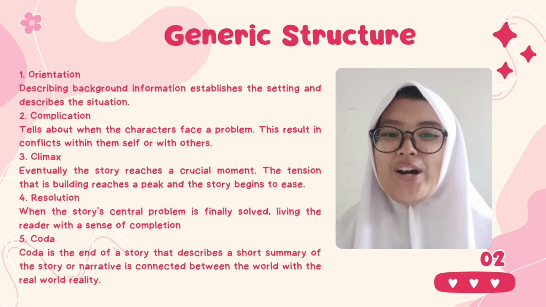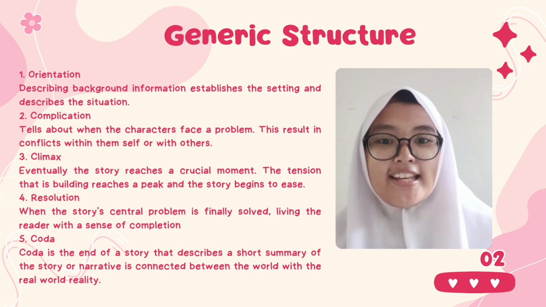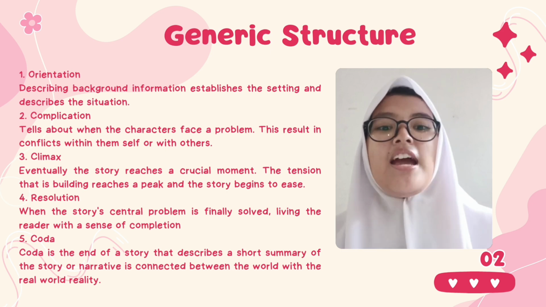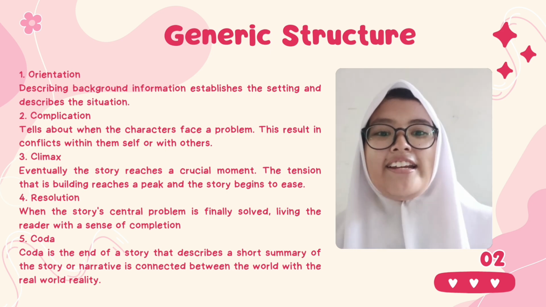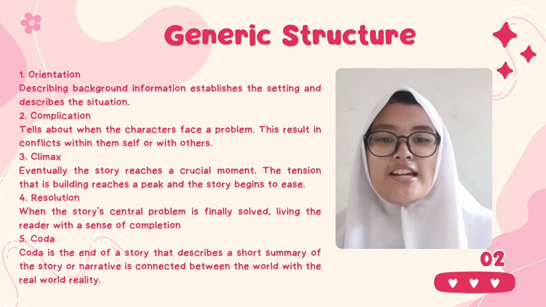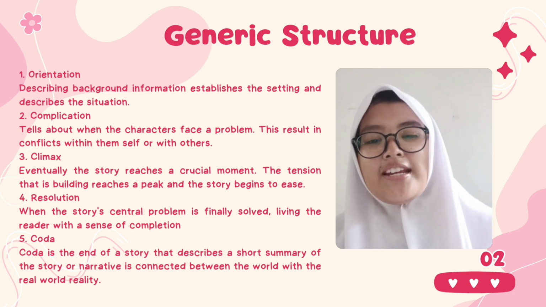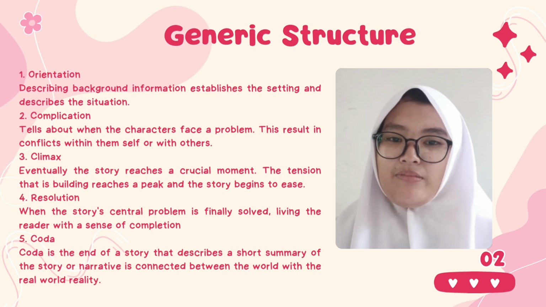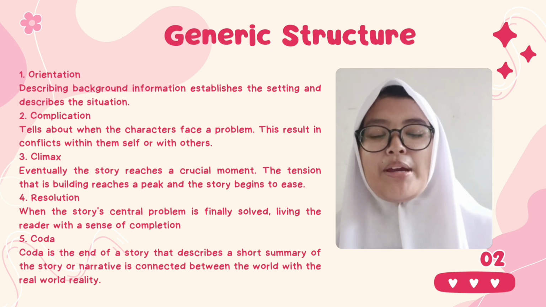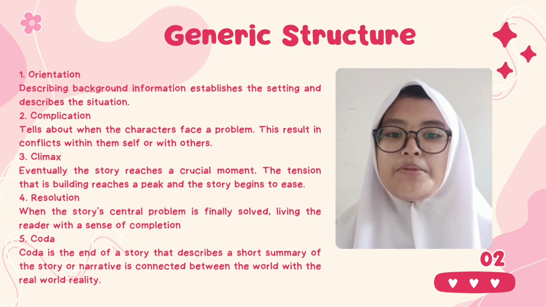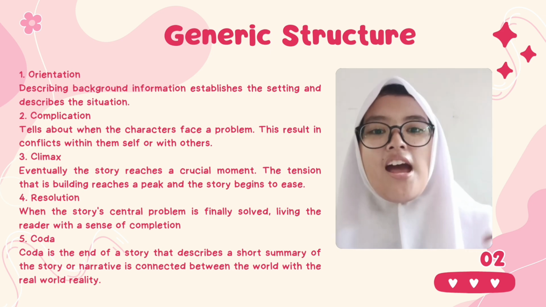After Yeti explained the purpose of a narrative text, I'm going to explain the generic structure of narrative text. The generic structure in narrative text contains orientation, complication, climax, resolution, and coda. The first one is orientation. Orientation describes background information, establishes the setting and describes the situation.